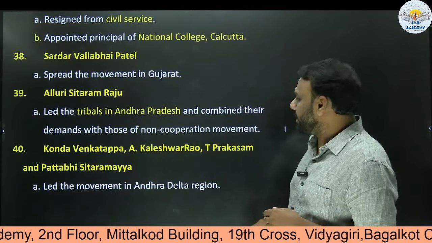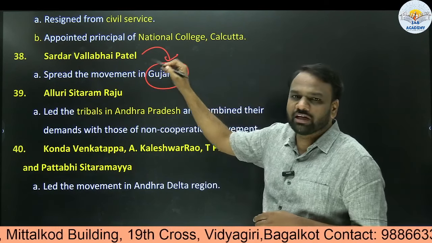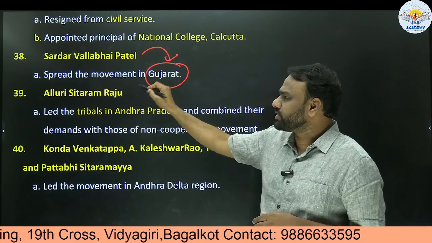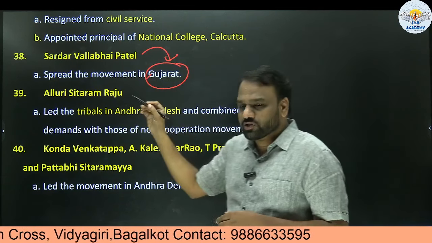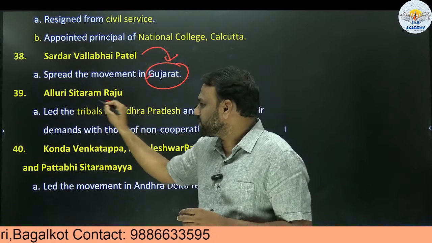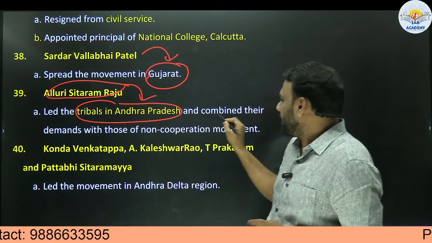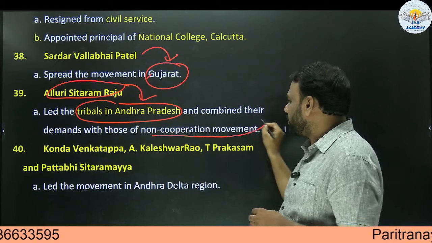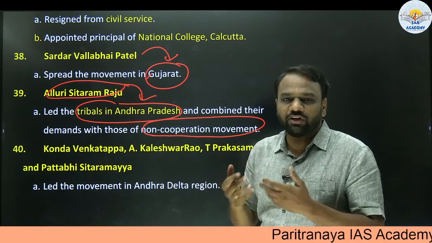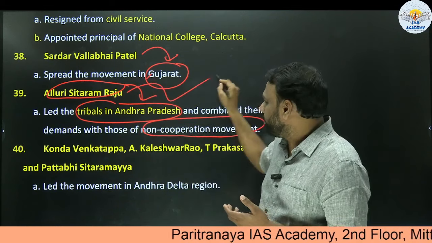Next, Sardar Vallabhbhai Patel spread the movement in Gujarat. We saw that Lala Lajpat Rai spread the movement in Punjab. Similarly, Sardar Vallabhbhai Patel took the movement to Gujarat. Next, there was also contribution of tribal people to non-cooperation movement. Here the example is tribals in Andhra Pradesh. They were led by Alluri Sitaram Raju and combined their demands with those of the non-cooperation movement. In this way, tribals also contributed to the non-cooperation movement.